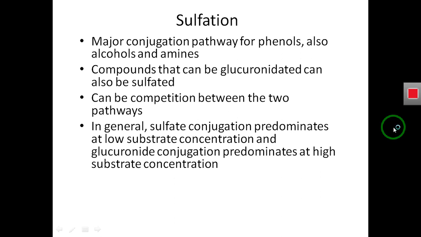The reaction that takes place will depend on the different classes or different types of drug. For example, in case of sulfation, most drugs that are based on a phenol moiety, that are alcohol in nature, and that are amine in nature do sulfation, meaning these classes of drug add a sulfate group to themselves. So what will happen after sulfation? The drug gets more polar and is excreted out of the body.